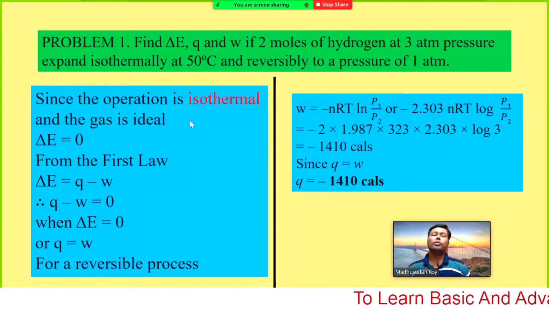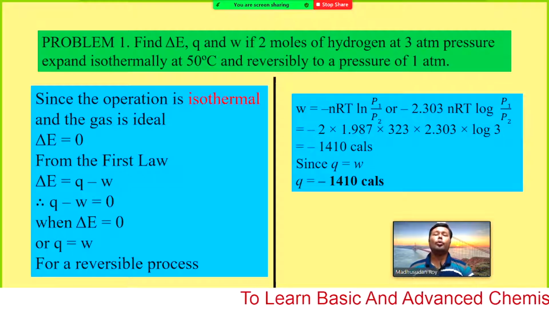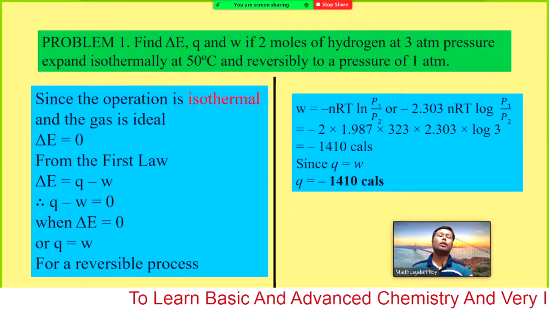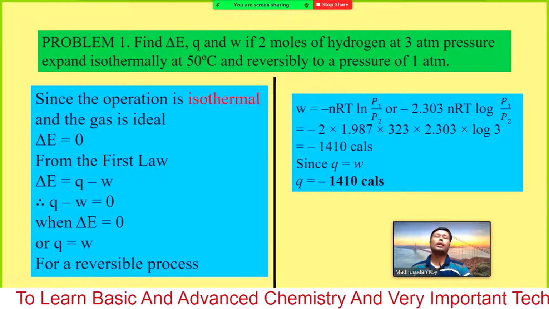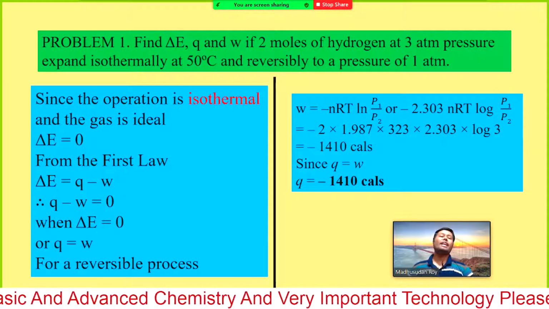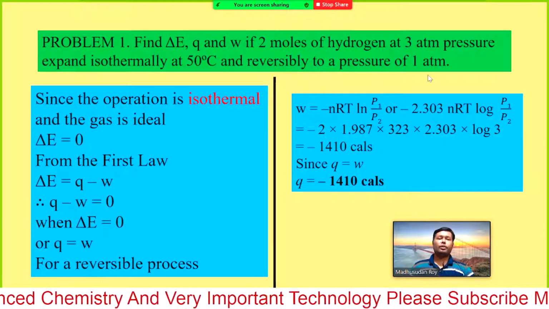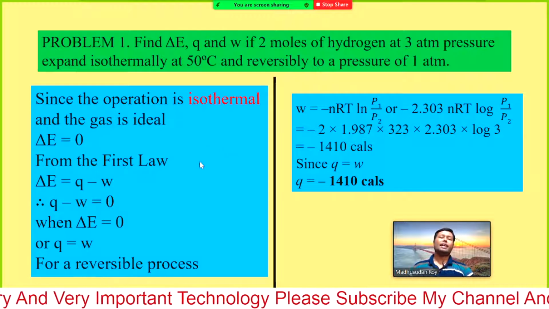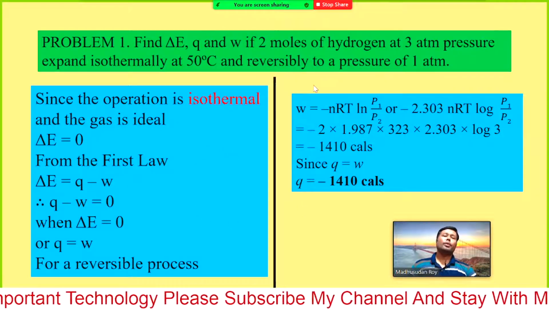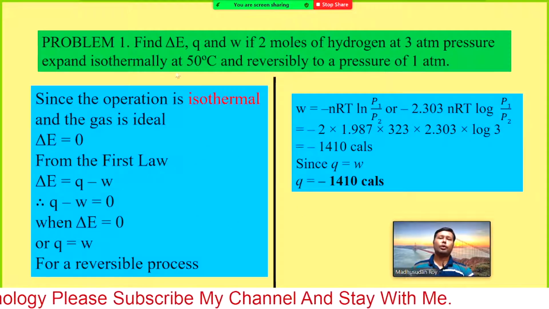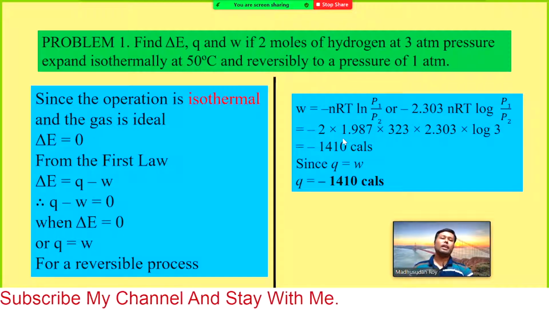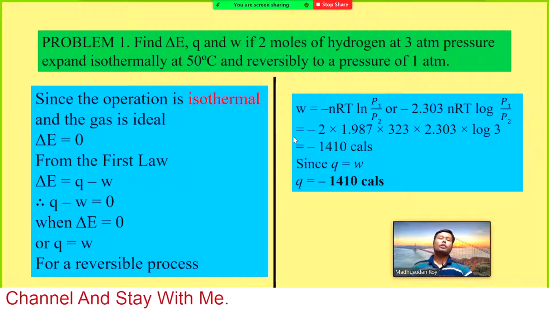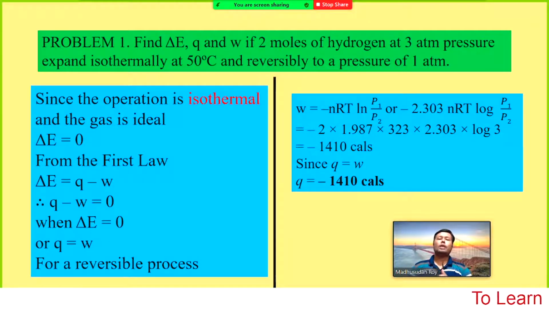So in one of the last classes I have taught you about the work done due to the isothermal reversible expansion of an ideal gas. Actually, hydrogen gas may not be considered as an ideal gas, however, we will use the same formula of isothermal reversible expansion of an ideal gas, because we know the system temperature conditions.